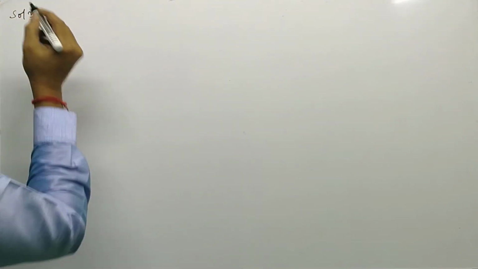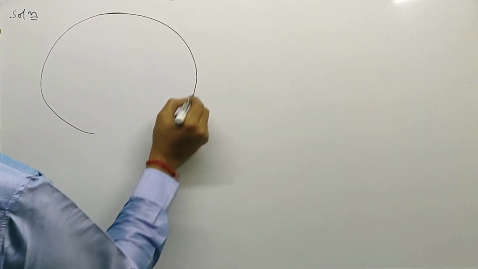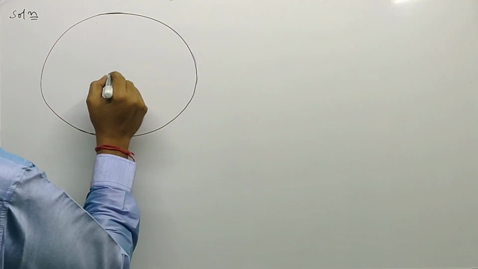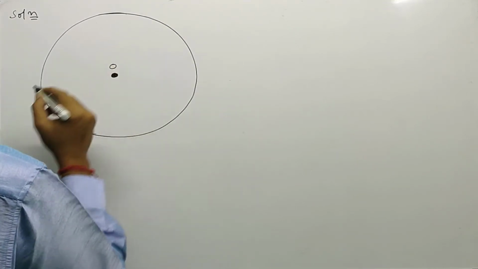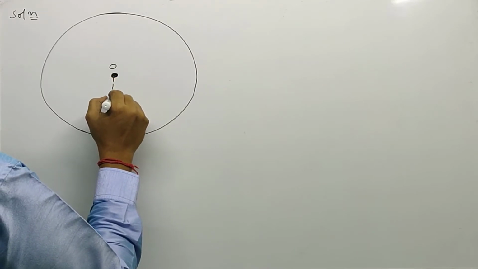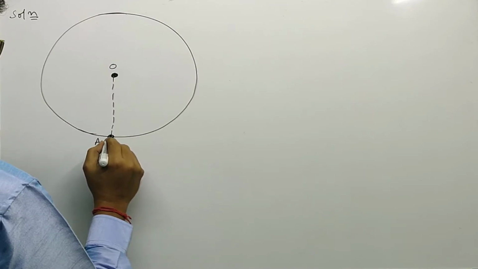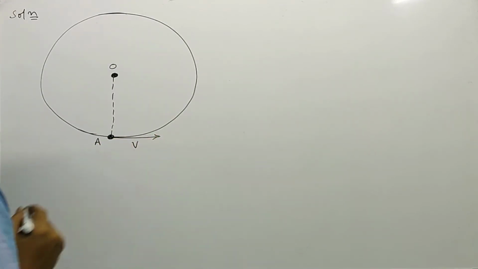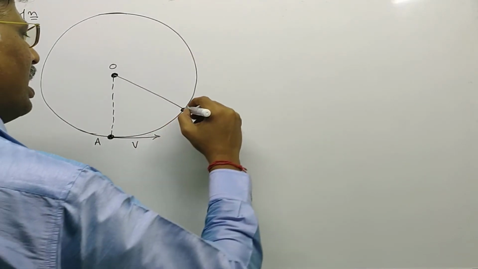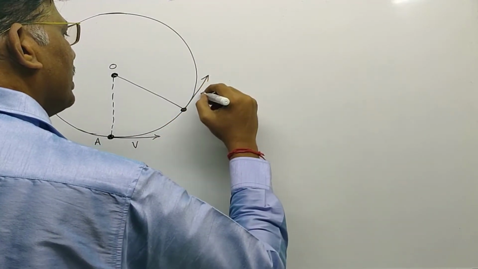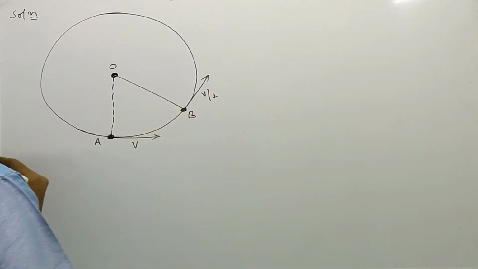Solution. As per the question, a body is moving along a vertical circle. So, let us assume that the center of the circle is O, and this total length is capital L, and this point is given as A. At A, velocity is given as V, and at some other point, say B, the velocity of the body is half of the velocity at A, that is V by 2.